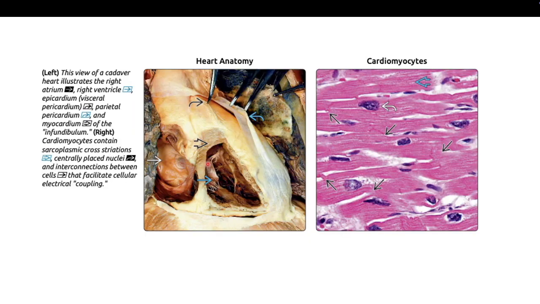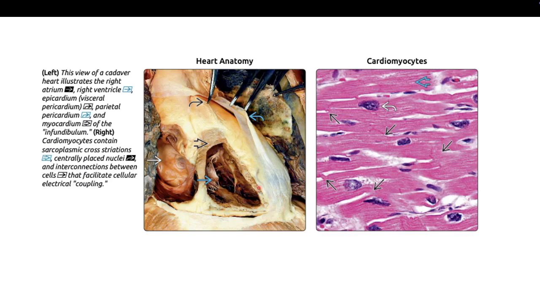Okay, so before you understand the pathology, we just need to understand how our heart looks under the microscope. In a normal heart, this is how it looks. Usually they have some yellow-tan color like that.